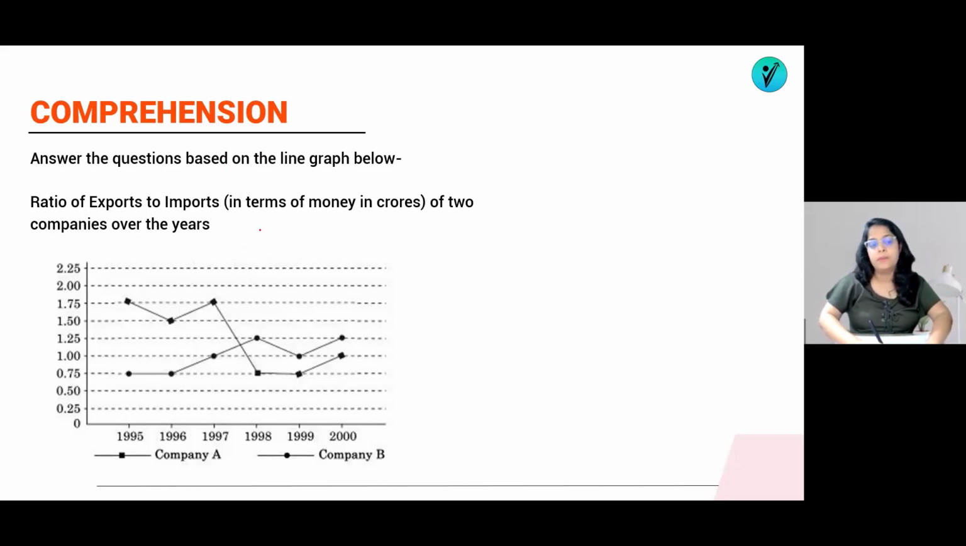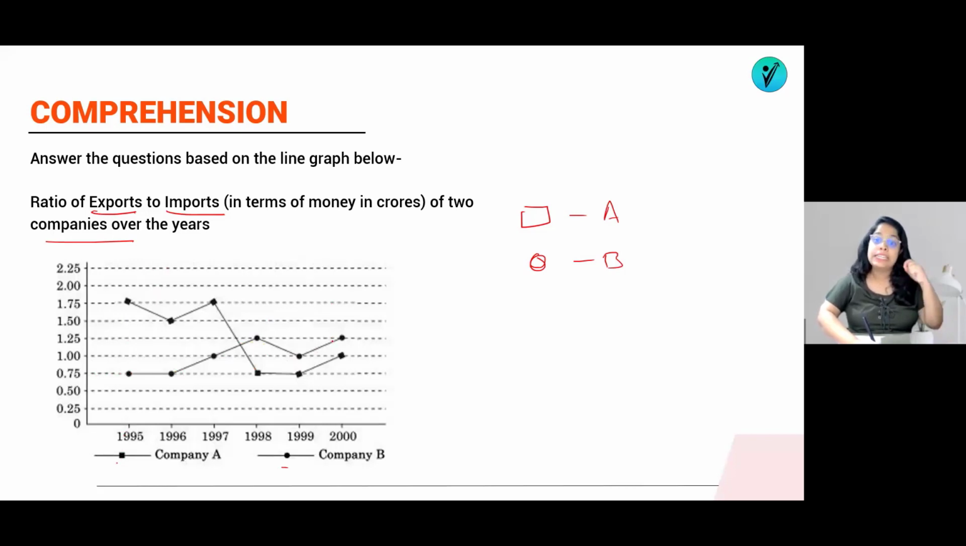So this is the line graph. Ratio of export to import in terms of money in crores of 2 companies over the year. So the square is showing for company A and this circle is showing for the company B. So this is your ratio. Ratio is given as a 0.75, 0.75, 1, 1.25, 1, 1.25.